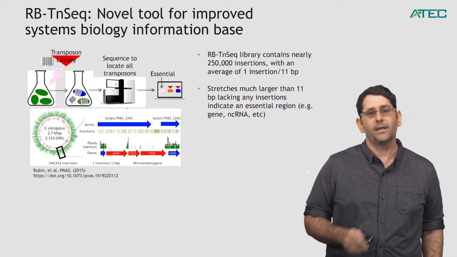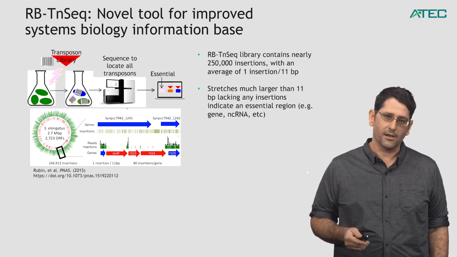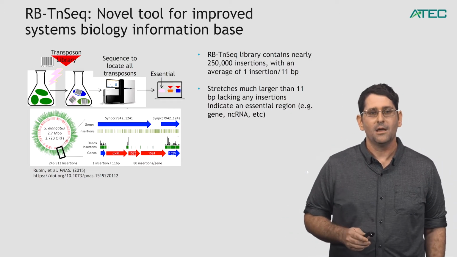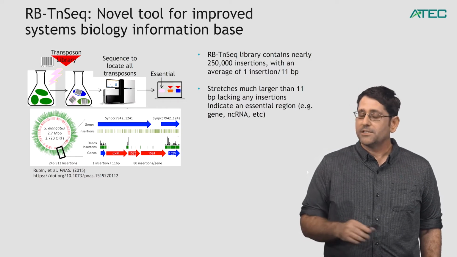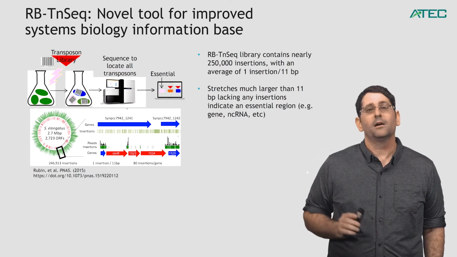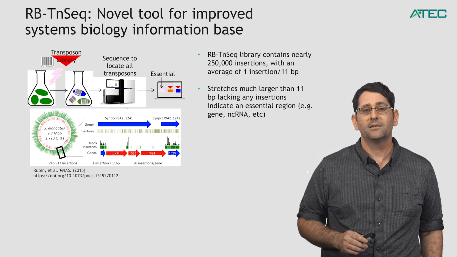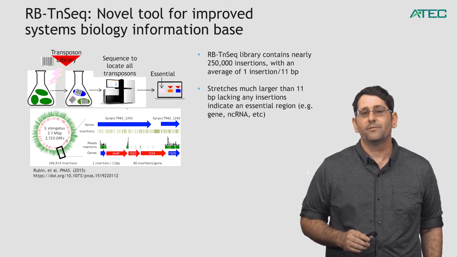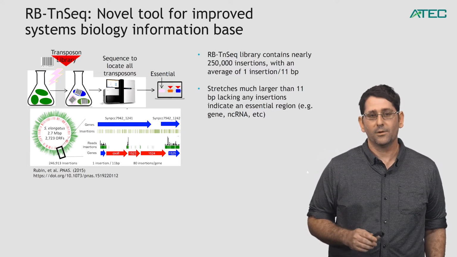The green lines around that circle represent all of the insertions we are able to map back to the genome of Synechococcus elongatus, specifically the chromosome. We also have insertions in its plasmids. And the red bars are where genes are located. And this particular library was very well covered. So we have over 250,000 insertions for a 2.7 megabase genome, which means we have on average one insertion every 11 base pairs.